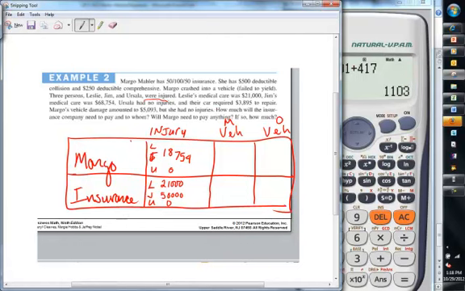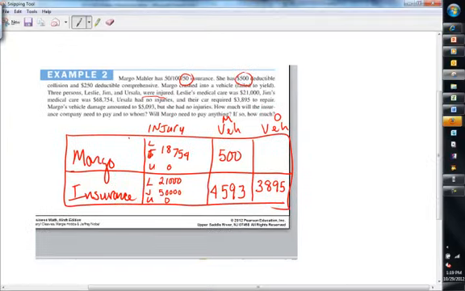Okay, Margot's vehicle and the other vehicle. The other car required $3,895 to repair. Since she had $50,000 of coverage, $3,895 would be paid by her insurance company. Hers was $5,093. She has a $500 deductible, so she has to pay $500, and the insurance company will pay $4,593. Okay, and then you can just add those up, and you can see how much each one pays.